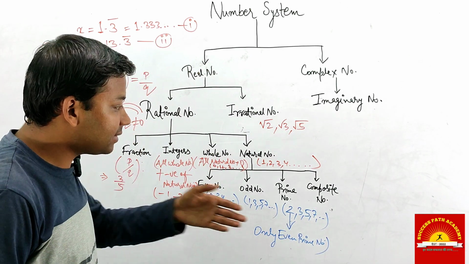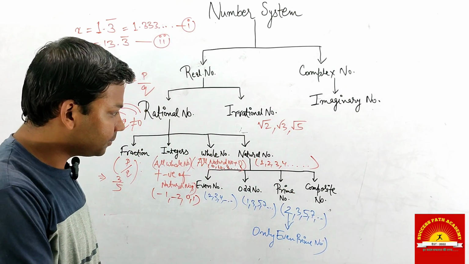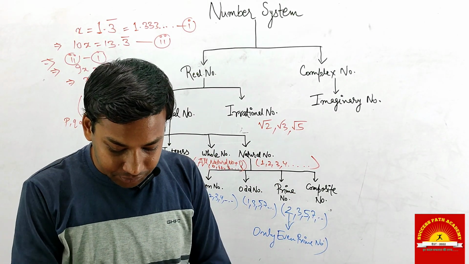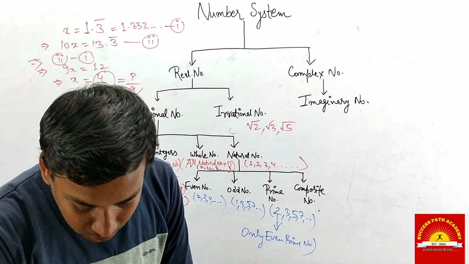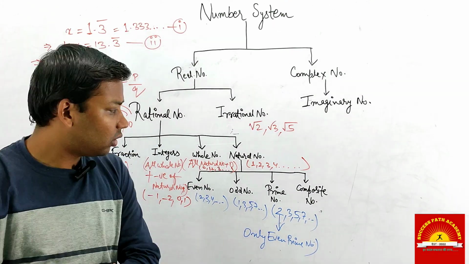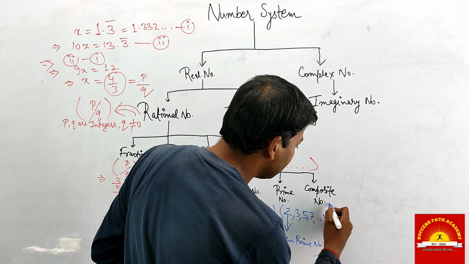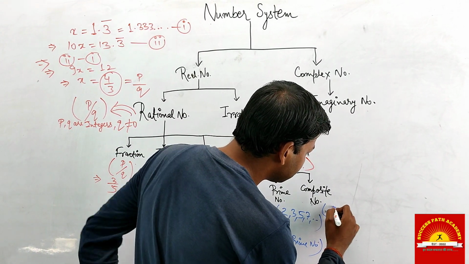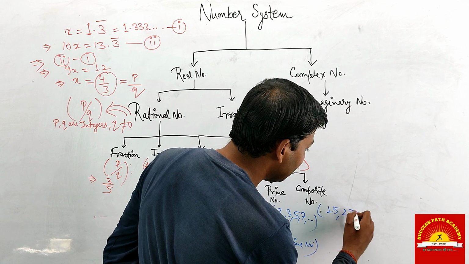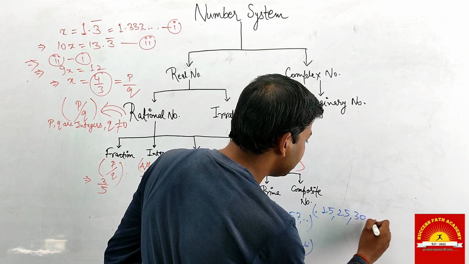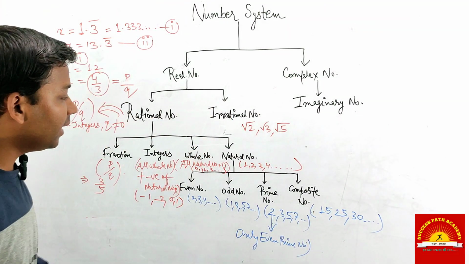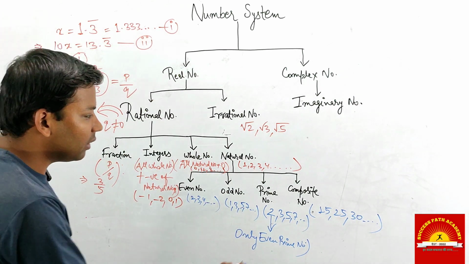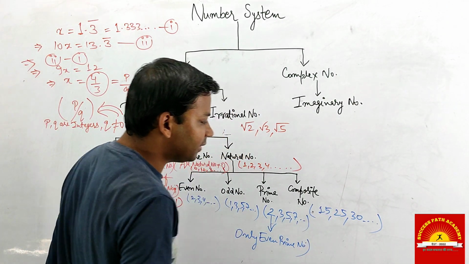Now our next topic is composite numbers. A number which has more than 2 factors is called a composite number. For example, 15, 25, 30 and so on. Here you can clearly see that the number 15 has more than 2 factors.